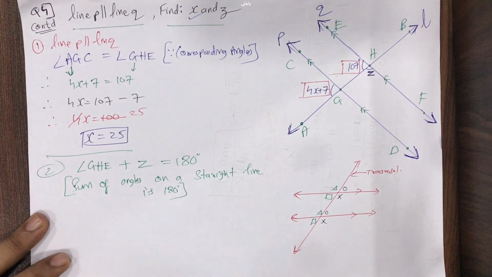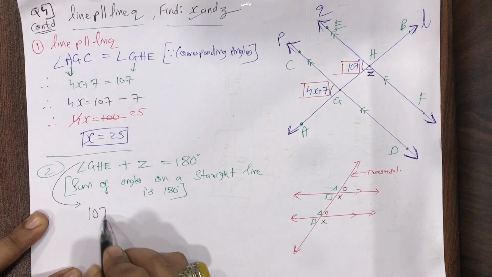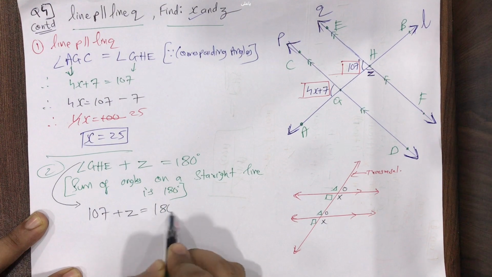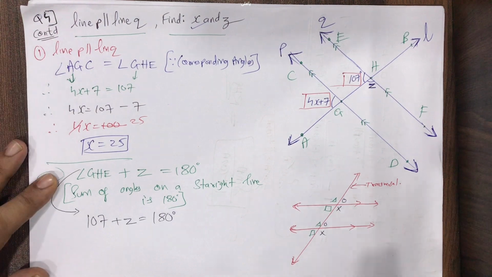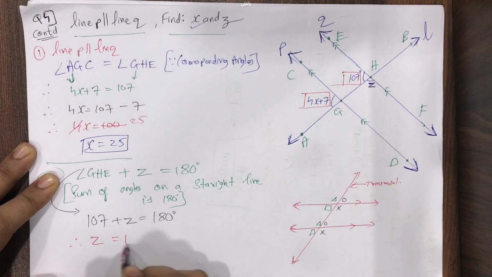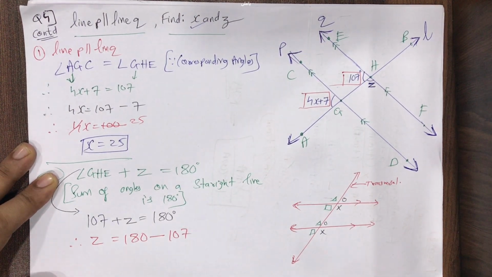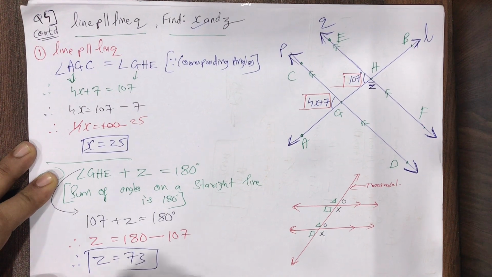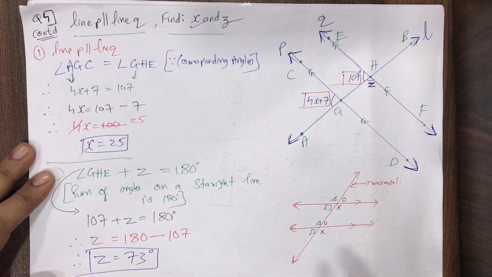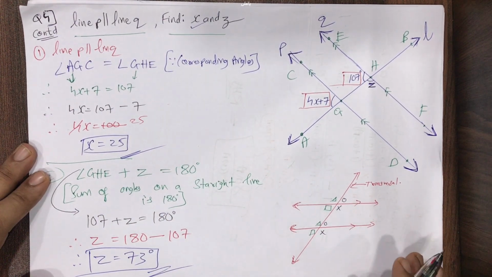Okay, so what is the value of this angle GHE? The value of GHE is 107 please. So 107 plus Z is equal to 180 degrees. Okay, so next step, this Z. Therefore Z is equal to 180 minus 107. If you subtract 107 from 180, your answer will be 73 degrees. Okay, we got to know both the values. X is 25, okay students, and Z is 73 please. Pause the video please and do it fast.